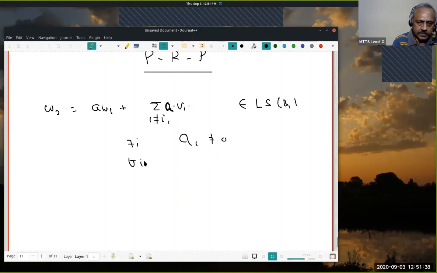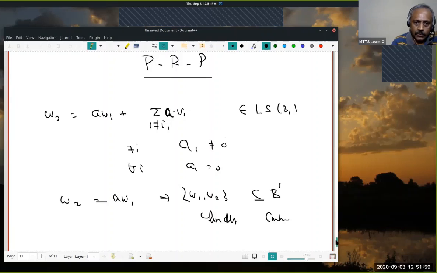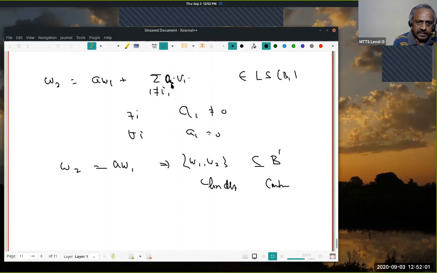Suppose all the ci are zero. That means W2 is a multiple of W1. This implies {W1, W2}, a subset of B dash, is linearly dependent because one is a scalar multiple of the other. But B dash is linearly independent. That's a contradiction. Therefore, I know there is an i so that ci is non-zero. That i we call i2. Then we can replace Vi2 by W2.